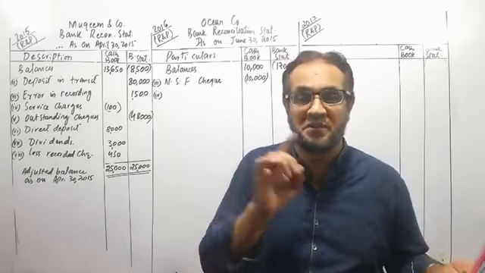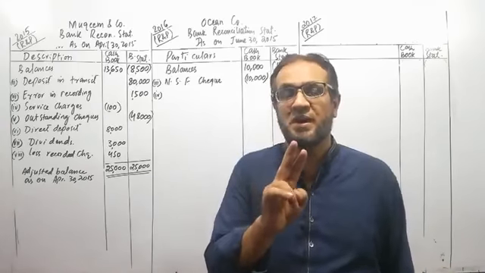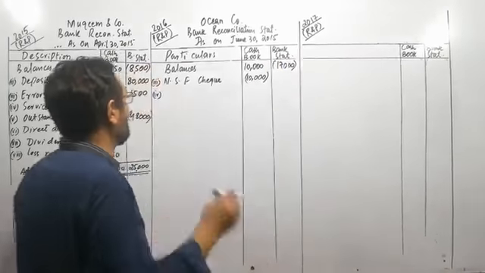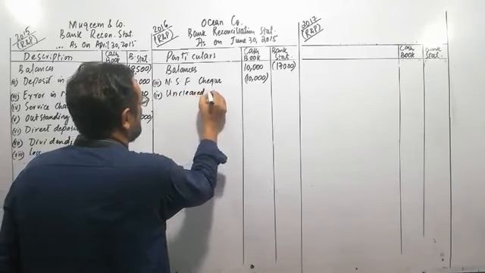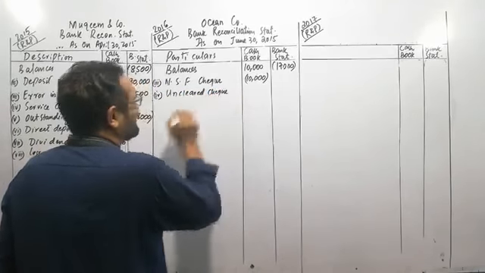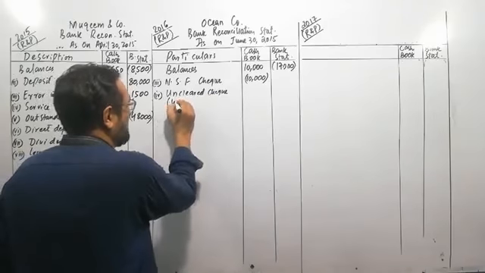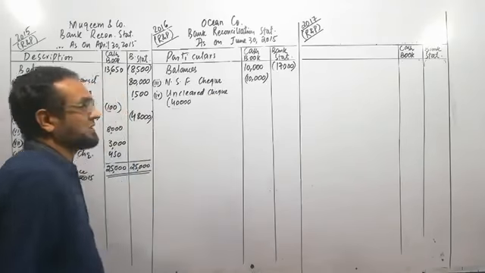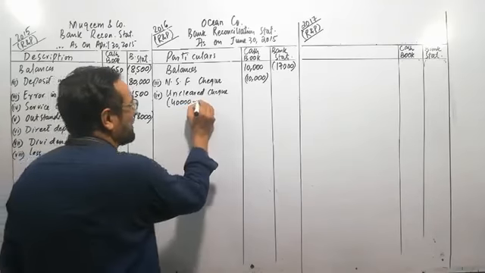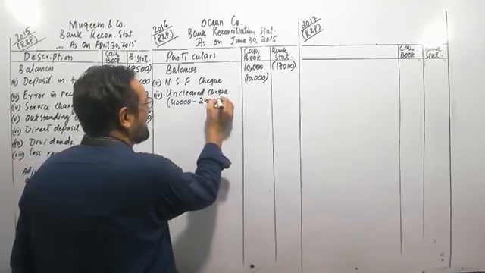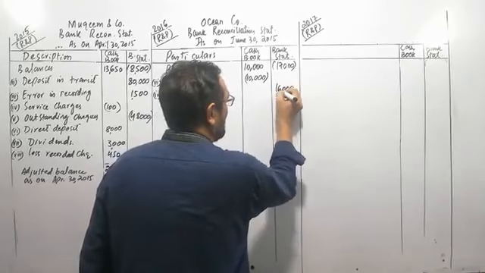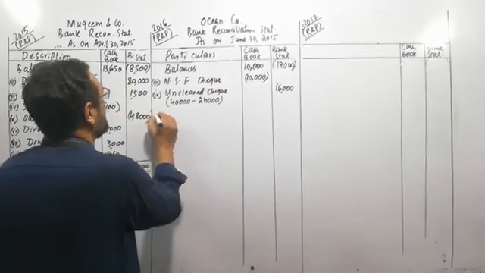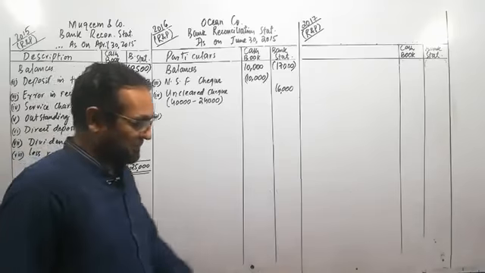So we have deposited this amount into the bank, but the bank is not showing it. We will show it in the bank account. The uncleared check will be added to the bank statement. By how much amount? You have deposited total checks of 40,000. Out of those 40,000, 24,000 have been cleared. The remaining 16,000 are uncleared, which will be shown as an addition to the bank statement.